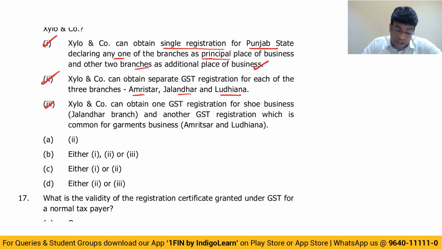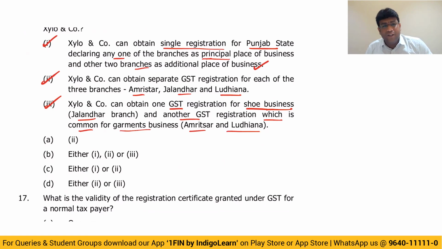And third point, Zoilo & Co can obtain 1 GST registration for shoe business, that is Jalandhar branch, and another GST registration which is common for garments branches, Amritsar and Ludhiana. That also you can do. This privilege also is there in the law. You're getting what I'm saying, my dear friends? So answer is either option 1 or option 2 or option 3. Answer is option B, my dear friends. Either 1 or 2 or 3.